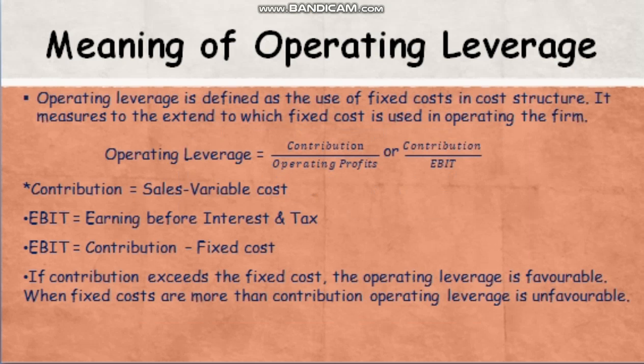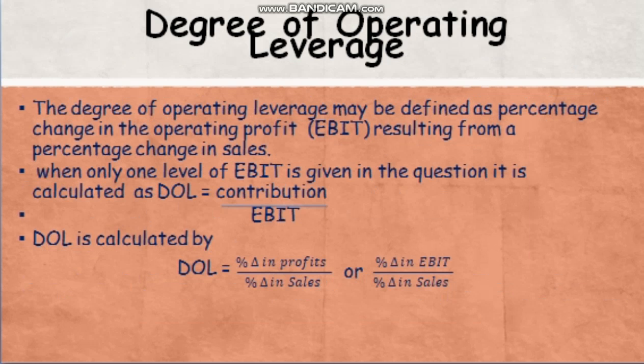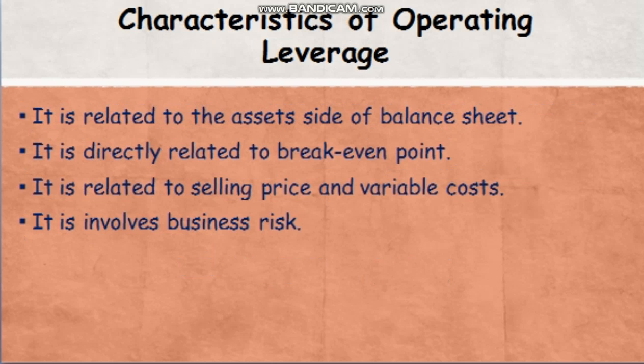Operating leverage is the use of fixed cost in cost structure. It is calculated using the formula contribution divided by operating profits or EBIT. And the degree of operating leverage is the percentage change in operating profit or EBIT resulting from a percentage change in sales, calculated using percentage change in EBIT or profit divided by percentage change in sales.